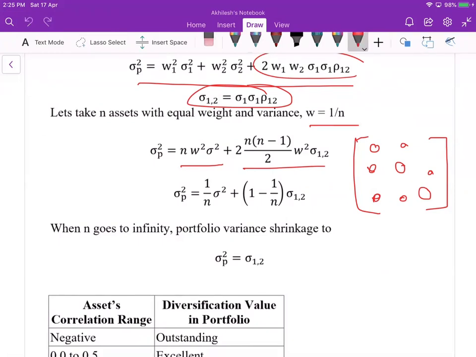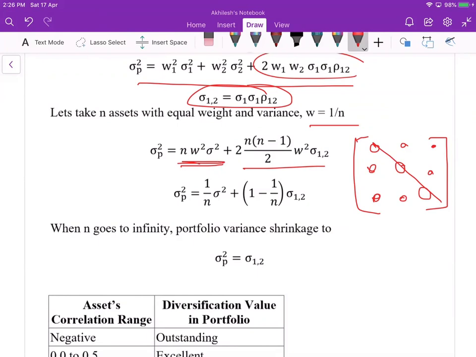The big circle is the variance term, and the small circle is the covariance term. The variance terms come on the diagonal. So for three assets we have 3, for n assets we'll have n. So n into w square sigma square. And the rest are covariance.